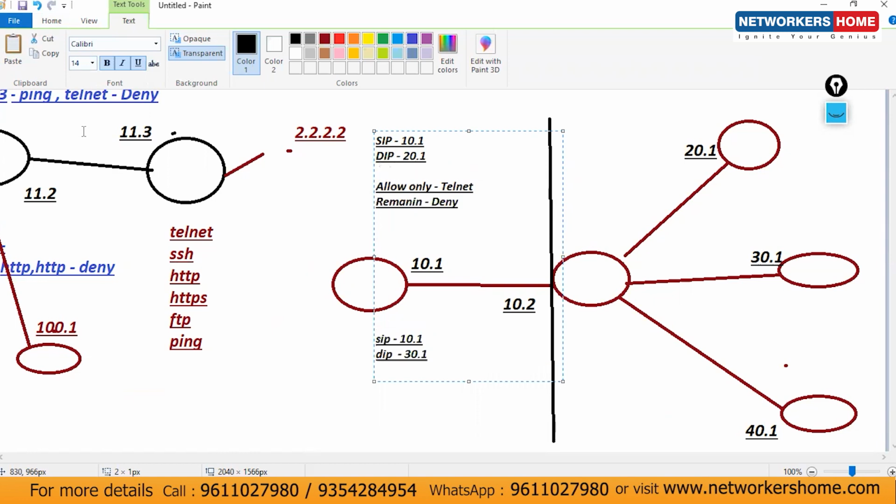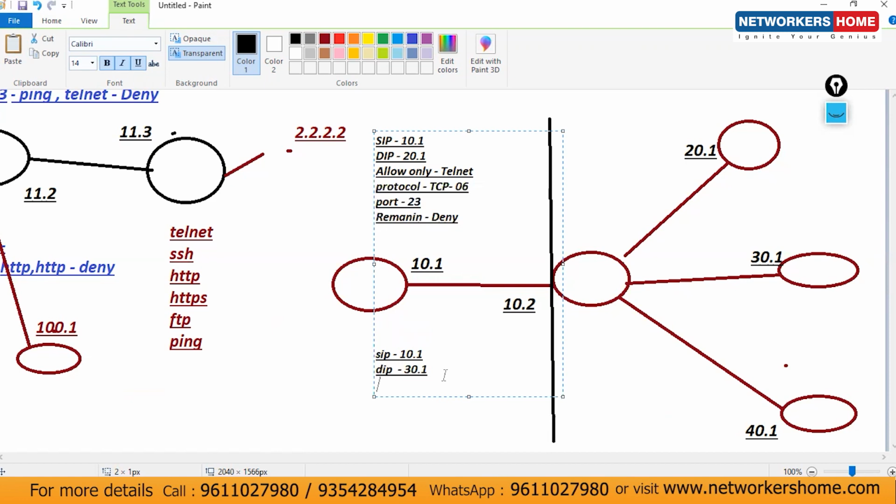And one more thing in this one, destination is 20.1. If I'm talking about telnet here, first of all, we will check the protocol number. Protocol is TCP. And then it will check the port number. And the port number is 23. So how many conditions do we have in this one? We have 4 conditions: source IP, destination IP, protocol, and then destination port.